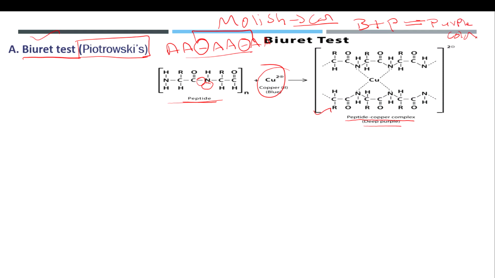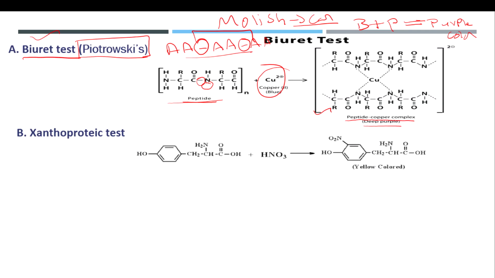Right? And next one is the xanthoproteic test. So the xanthoproteic test is used for determination of aromatic amino acids. This one is purely based upon nitration reactions. So here is a reaction. This is for the determination of aromatic amines. Aromatic means cyclic, right? So these aromatic amines will undergo nitration with the help of nitric acid to produce a colored compound, a yellow color.